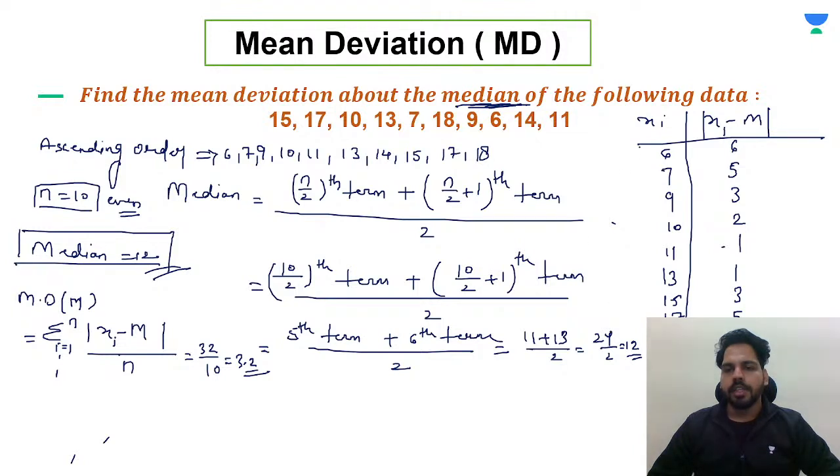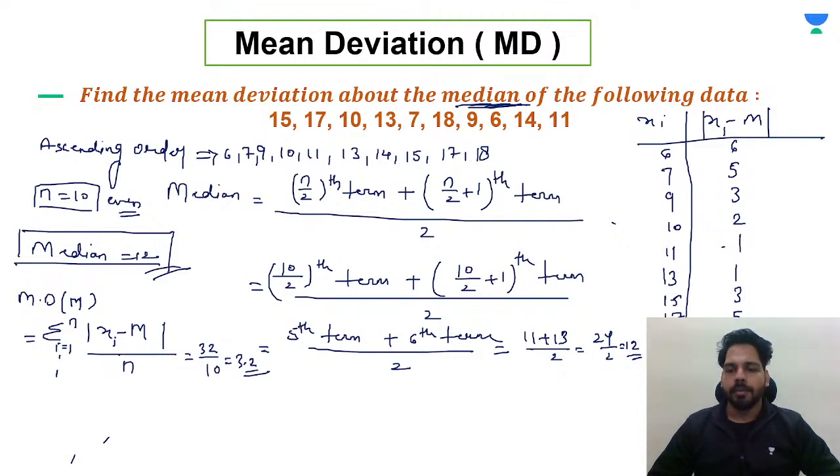Okay, after that, just one side write x, that means observation. One side you have to write the deviation from median. So x minus m you will write. Now here you have to take out the modulus also, because this will give you a negative value also, but we have to take the modulus so it becomes positive. So here, just suppose 6 minus 12. So that is minus 6, and the modulus of minus 6 will be plus 6. Okay, then 7 minus 12, that is minus 5. Modulus of minus 5 will be 5. 9 minus 12, minus 3, modulus of minus 3 will be 3. Like this, we have to take out these values.